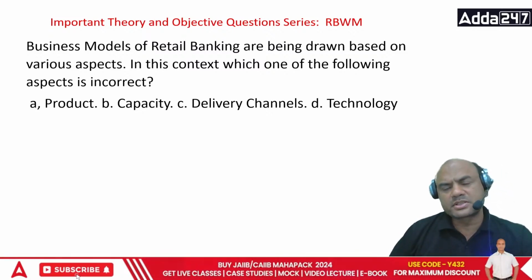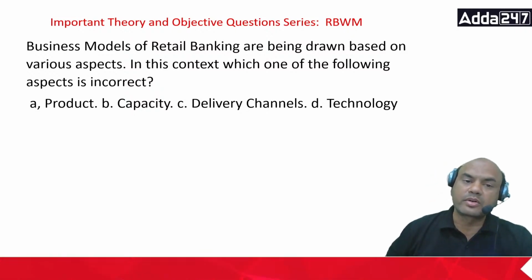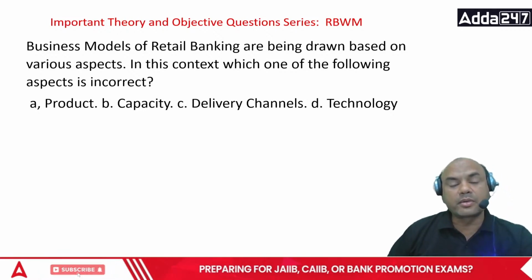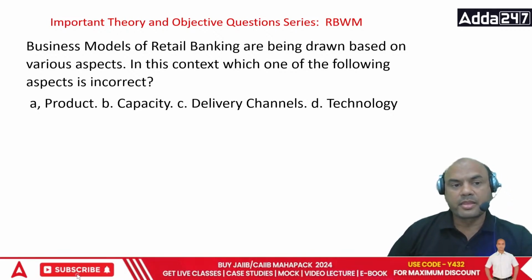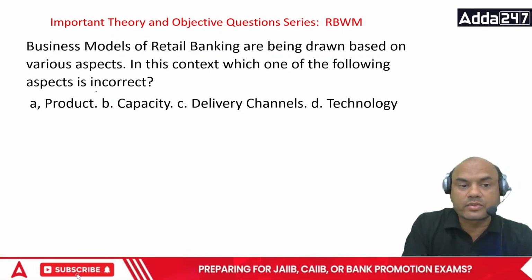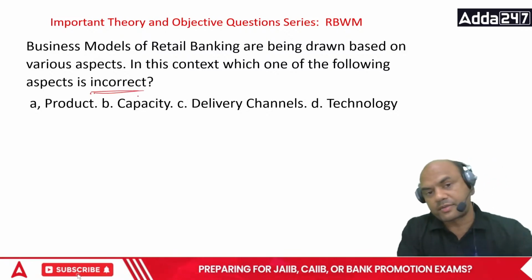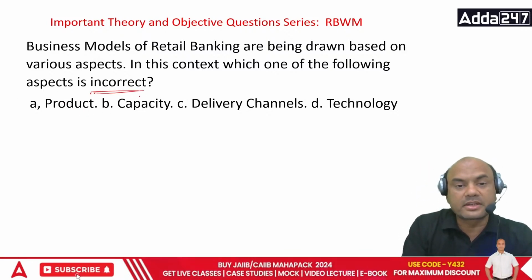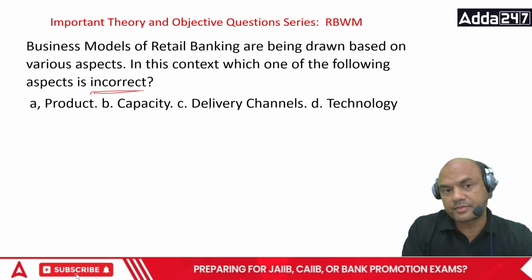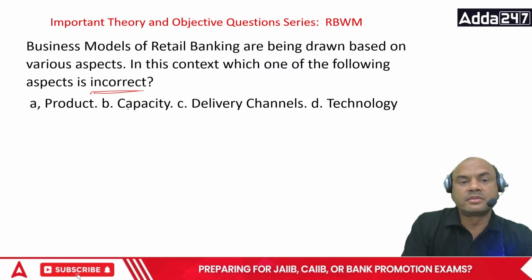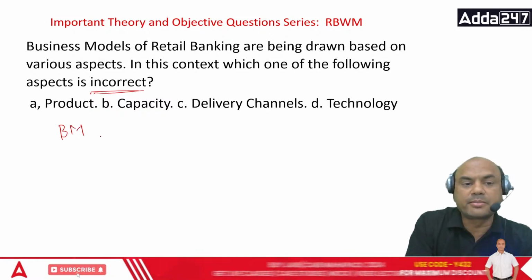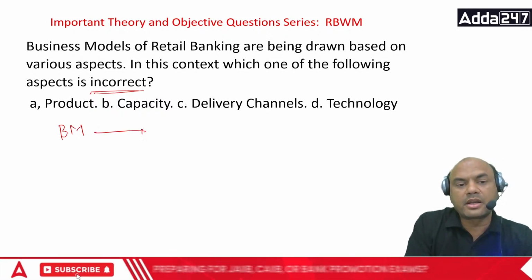What are my business models? Business models means horizontal, vertical, product, predominantly horizontal, predominantly vertical. So which of them is incorrect? Your question is asking for the incorrect one, not the correct one: product, capacity, delivery channels and technology. So your business model, I'll write BM, is dependent on what?